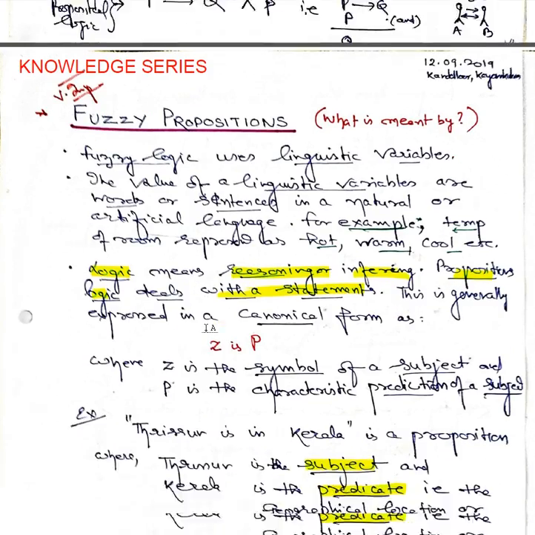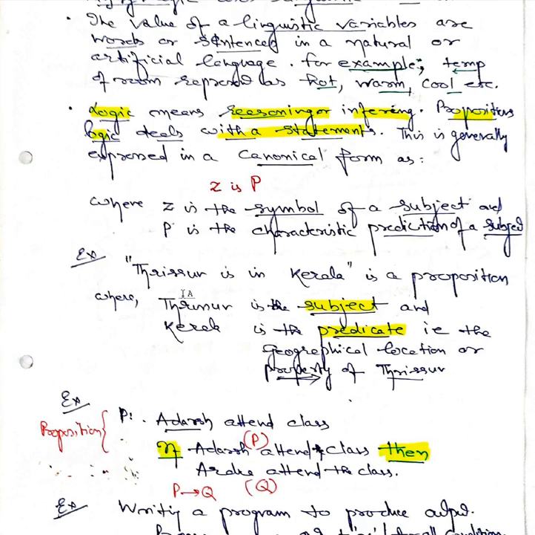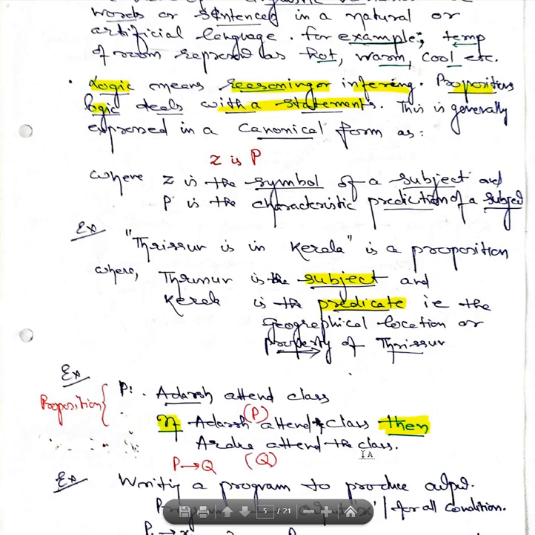Fuzzy propositions are put in terms of a statement, for example: if Adarsh attends class, then Ardra attends class. This indicates that this is P and this is Q. That is a proposition statement. Thrissur is in Kerala: Thrissur is the subject, Kerala is the predicate. That is what we talk about in propositions.